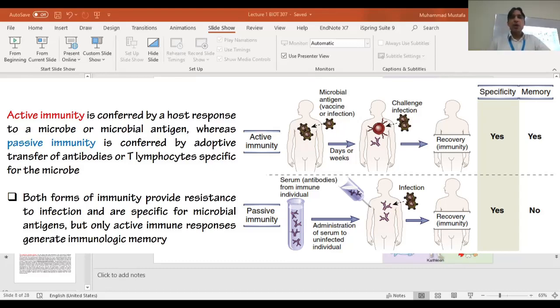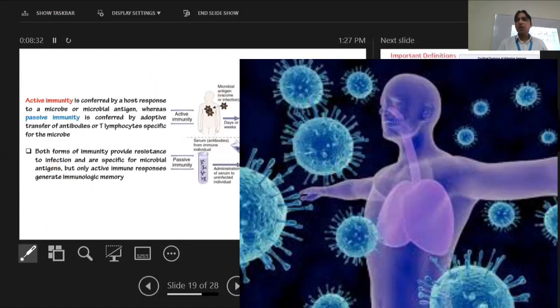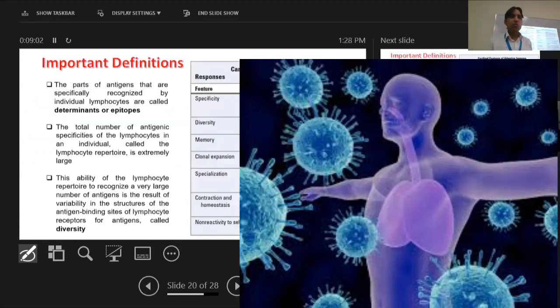If I ask a question, in case of active immunity, whether the cells will be able to develop memory, the answer is yes. If I ask you, in case of passive immunity, if we inject the borrowed antibodies into the person's body, the person will fight against the trouble, the answer is yes. The person will develop the memory, the answer is no. If the same trouble comes again to that person, the person needs to fight once again. That's a difference.